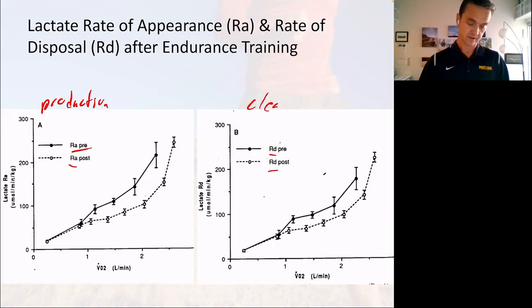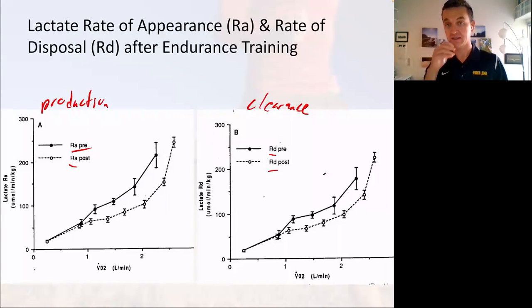This one is looking at clearance. Remember, lactate threshold is the point that occurs when lactate production exceeds lactate clearance. So if we can decrease production and increase clearance, that's the recipe for increased lactate threshold. Let's look at rate of appearance pre versus post.